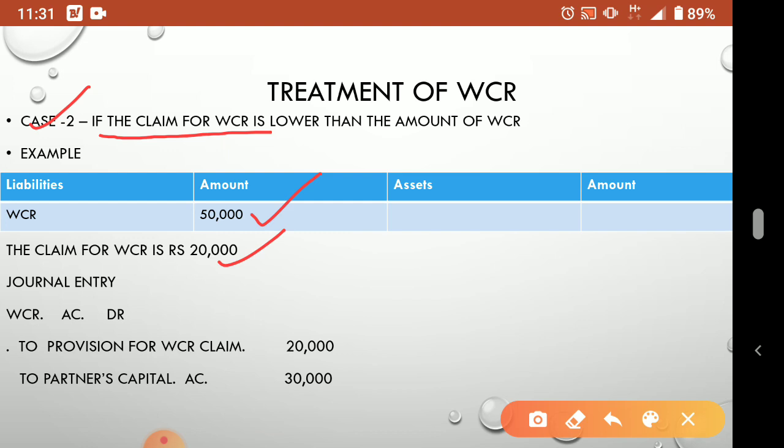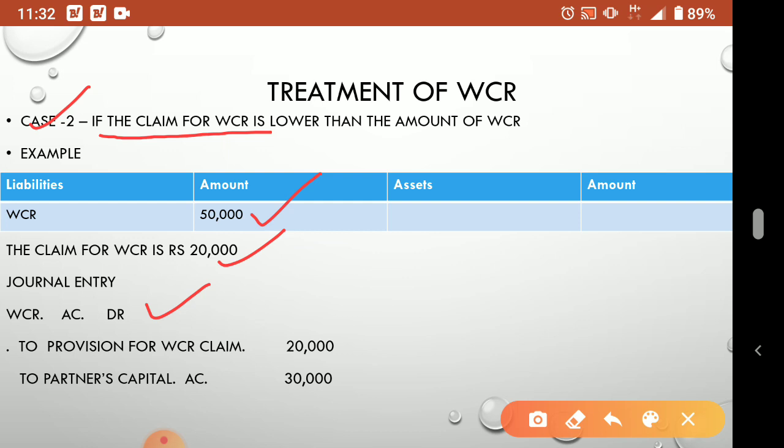Now what can we do with that 30,000? Partners can share it. So WCR account debit. Always remember WCR account will be debited in all journal entries, no change in that. WCR is actually a credit balance, now we are closing it, that's why it will be debited. WCR account debit to provision for WCR claim, only 20,000.